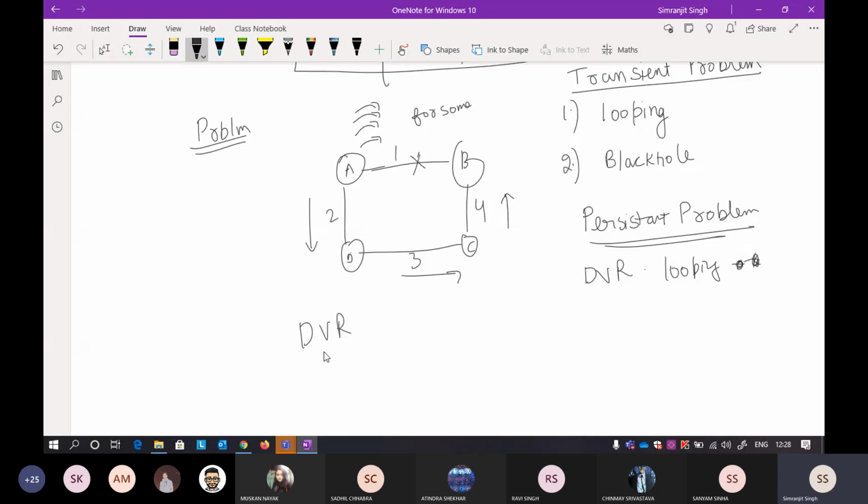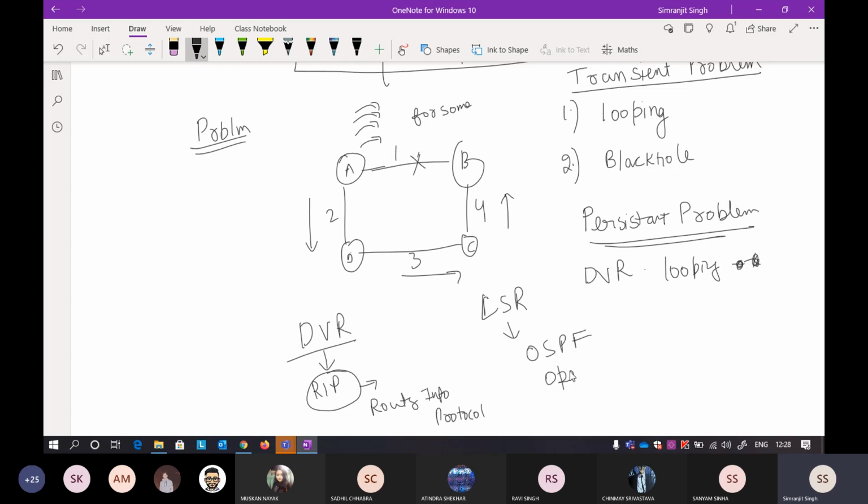DVR is a technique, and it is implemented by something called RIP, the Routing Information Protocol. You have studied this particular protocol in your labs also. Another one you have seen is LSR. LSR is a technique, and the implementation of this is OSPF.